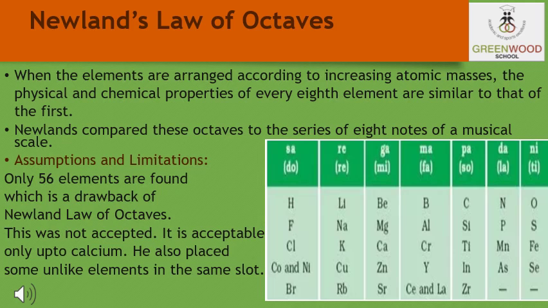But later on, several new elements were discovered whose properties do not fit into the law of octaves. So, Newlands' law of octaves worked well with the lighter elements only.